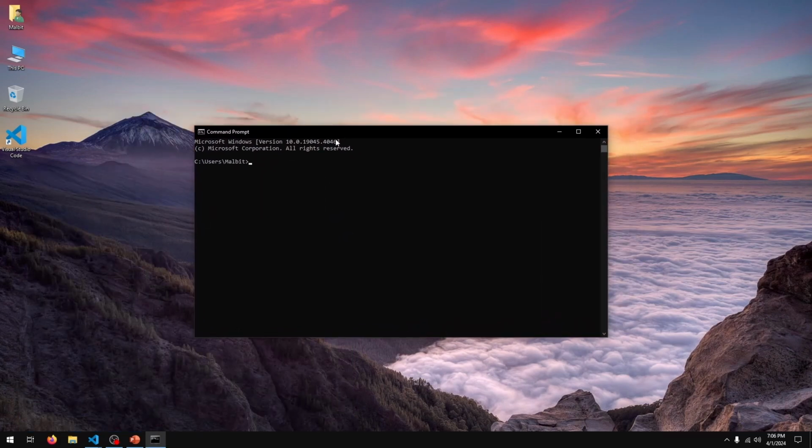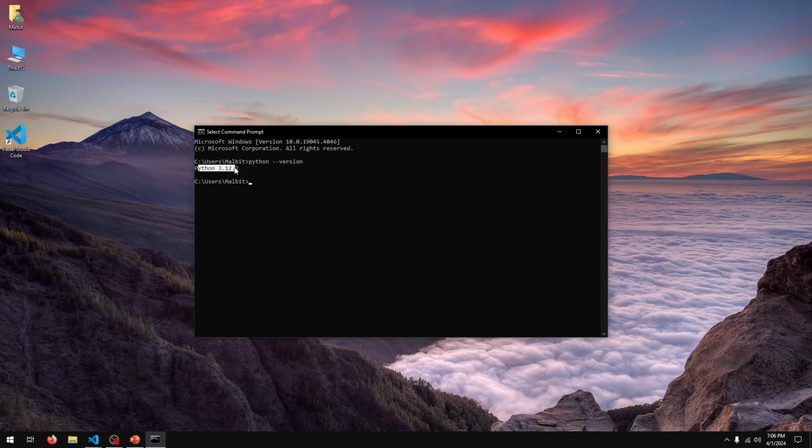I'll run it. Now what we want to do here is type in python space dash dash version. So that's python space 2 dashes version and press enter. If you see something like this, python 3.12.2, that means Python is installed on your system. If however it's something like command not found or Python is not installed, then Python is not installed on your system and you'll have to go get it.